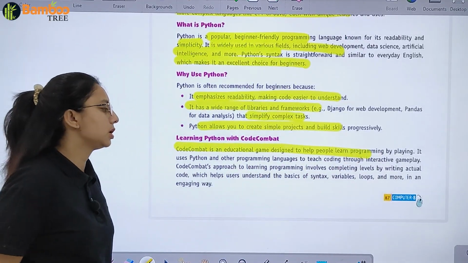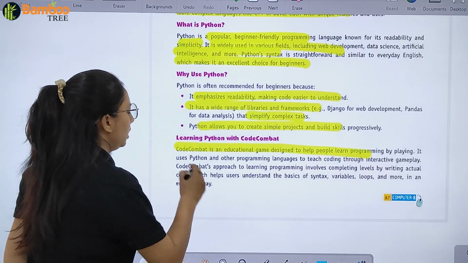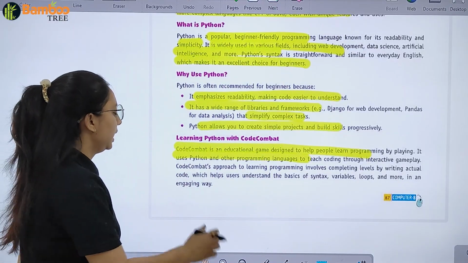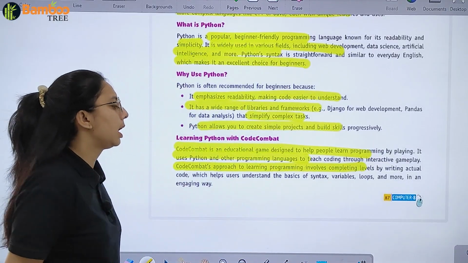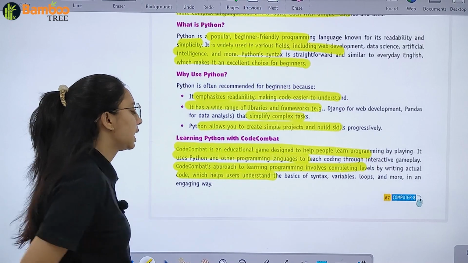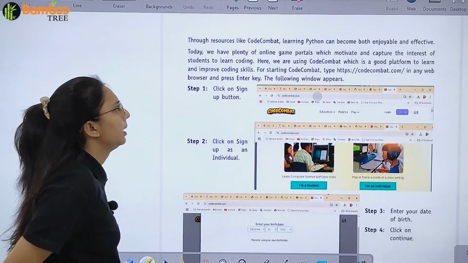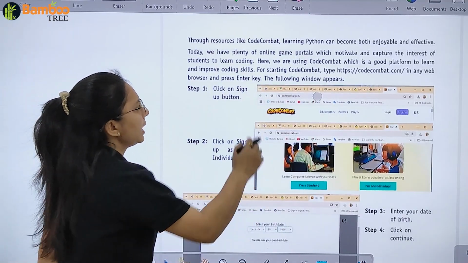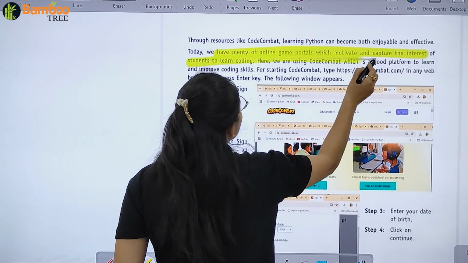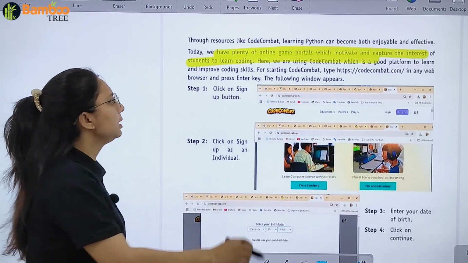Code Combat is an educational game designed to help people learn programming by play. It uses Python and other programming languages to teach coding through interactive gameplay. Code Combat's approach to learning programming involves completing levels by writing actual code, which helps users understand the basics of syntax, variables and loops. Today we have plenty of online game portals which motivate and capture the interest of students to learn coding. So we are using Code Combat, which is a good platform जहाँ से आप learn करते हो to improve